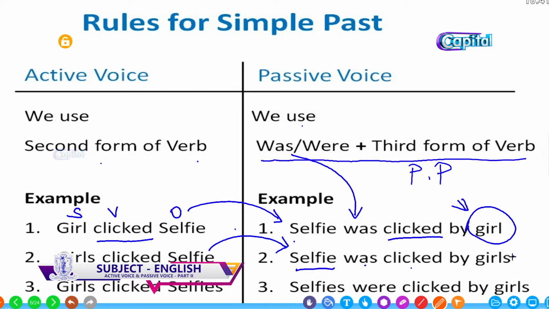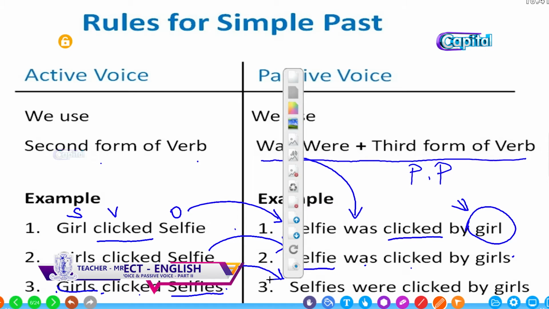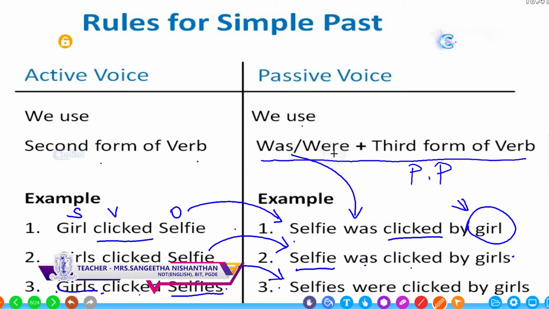And for the third one, girls clicked selfies. Here the subject and the object are in plural. So when we bring the object to the beginning, selfies, plural and simple past. So the be verb we should use here is were. Selfies were plus past participle, it is a regular verb. So ed, clicked by girls. So the be verb that we should use is decided according to the object of the active voice that becomes the subject of the passive voice here.